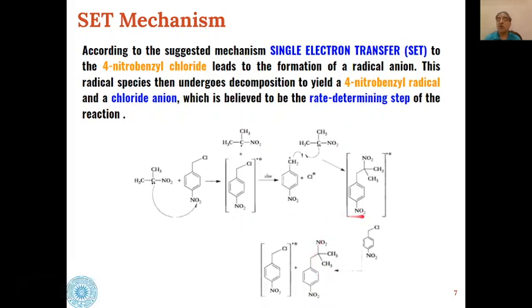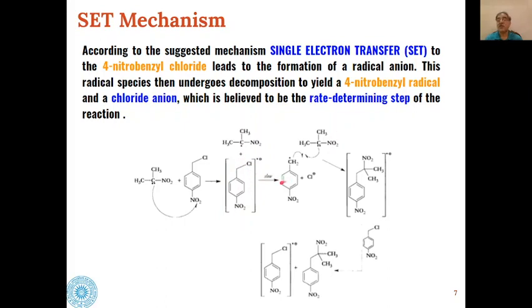So this is how 4-nitrobenzyl chloride is alkylated in presence of nitropropane, where a single electron transfer takes place. And here we can see that this is the slowest step, and we know that the slow step determines the rate of the reaction. So in this step the only thing which is involved is the 4-nitrobenzyl chloride radical anion.